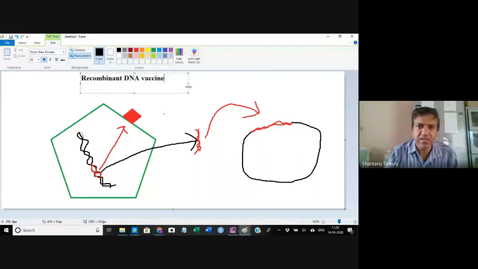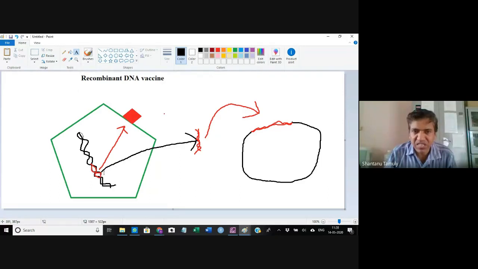It is called recombinant DNA vaccine, or simply we call it DNA vaccine. In this case, this particular gene is taken out and we put it inside a plasmid, that is a DNA. Normally, this DNA is inserted in a bacterial cell, and the bacterial cell will produce this particular protein. But in the DNA vaccine, this DNA that you obtain is itself injected to the animal. So what happens?